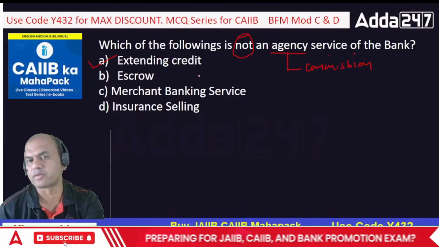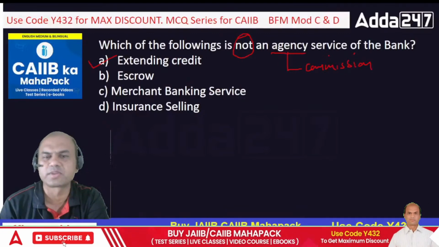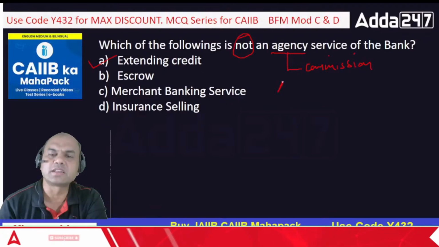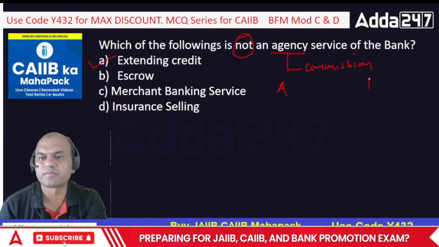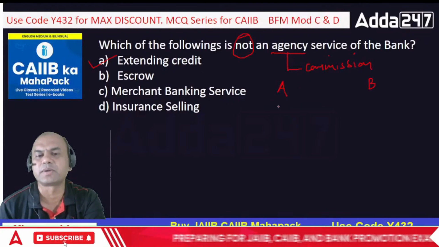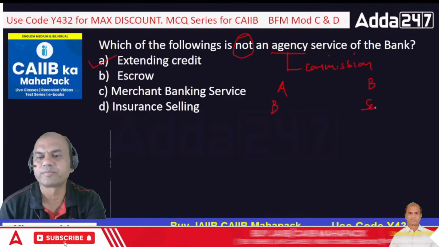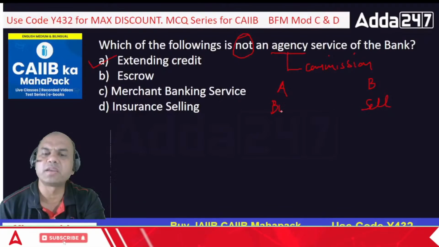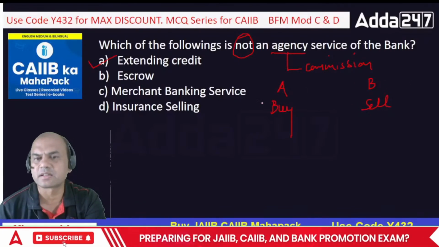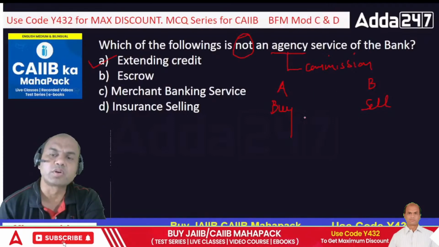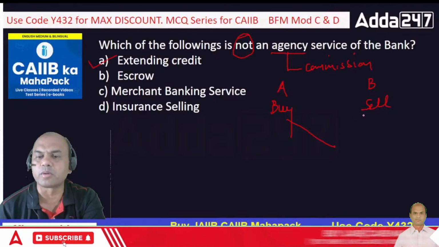Escrow is okay. What is escrow? Escrow is similar to a joint account. Suppose A and B, A is a buyer and B is a seller. A and B don't trust each other. They don't want to open LCs also, because LCs cost them. So what do they say? They say, okay, we'll open a common account.